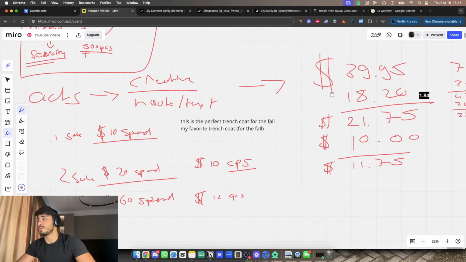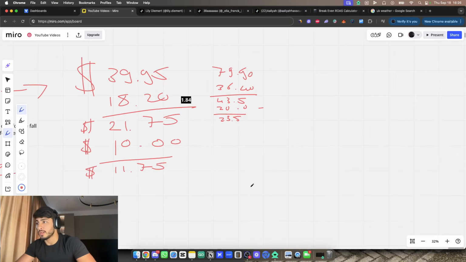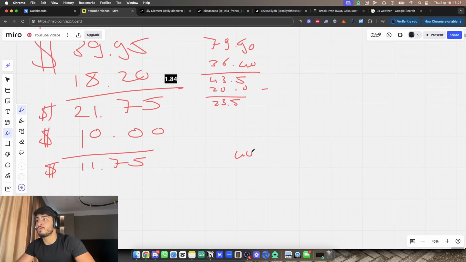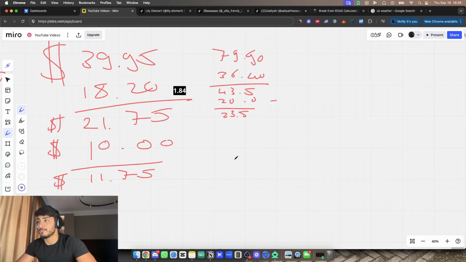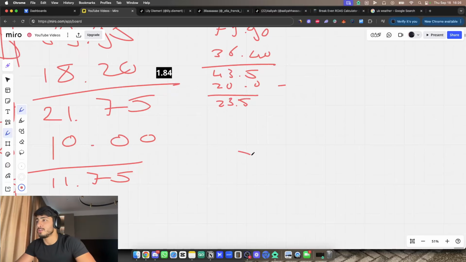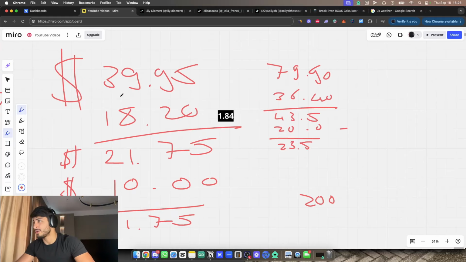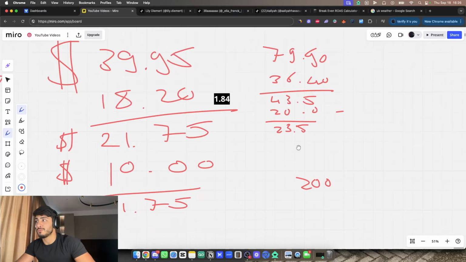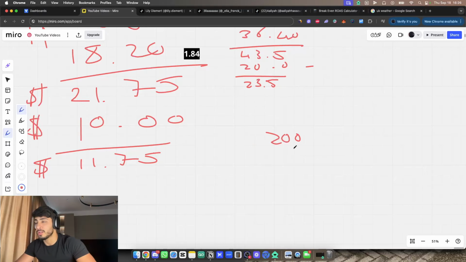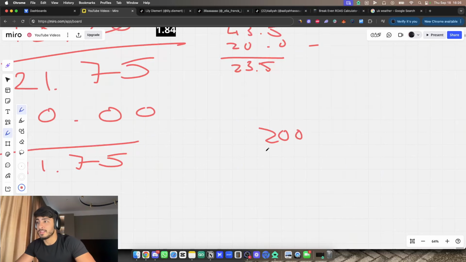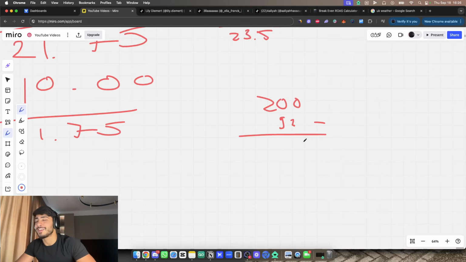Now if we were to do this, we have 5 sales. This is going to be a tough job for me, but 40 times 5 is around $200. I'll just take $200, because this is our selling price. And then we have to do this times 5 too. So that's 50 plus like 40, like $92 or something. Don't blame me. 92, I'll just go with that. So this is what we're making if we're not spending anything on ads. This is around $108 profit without spending on ads, but we are unfortunately spending on ads.